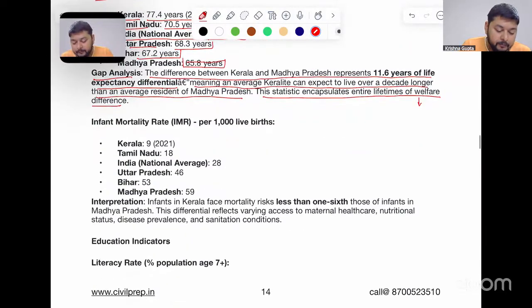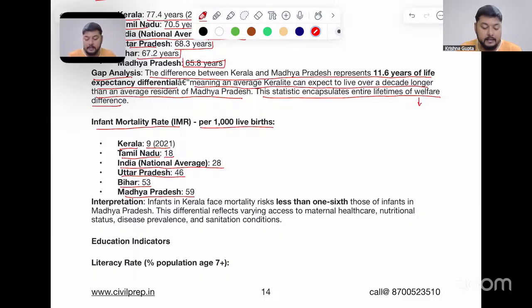Now, infant mortality rate per 1000 lives. In Kerala, it is 9 in 2021. Tamil Nadu is 18 per thousand. India average is 28 per thousand. Uttar Pradesh is 46 per thousand. Bihar is 53 per thousand. And Madhya Pradesh is 59 per thousand. So we can see a difference between Kerala and Tamil Nadu and Uttar Pradesh, Bihar, and Madhya Pradesh, which is having an average of, we can say, above 50.